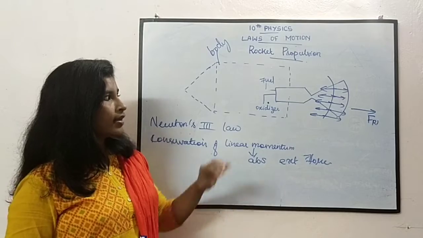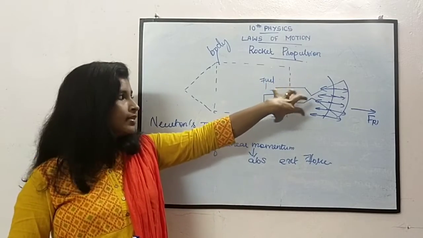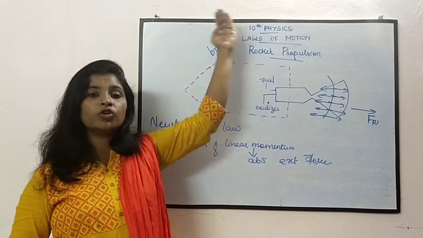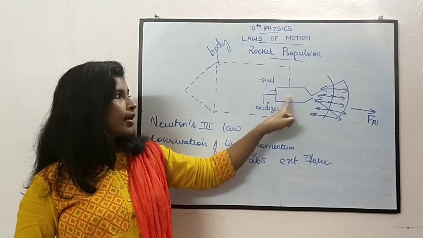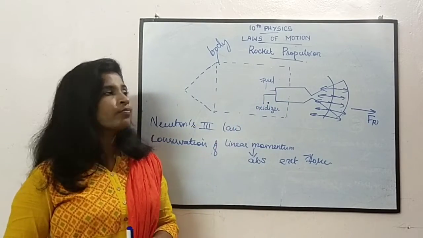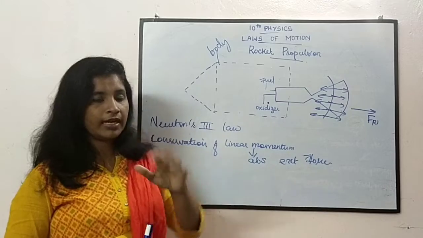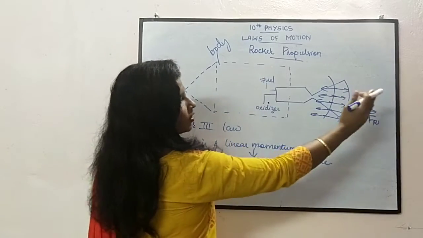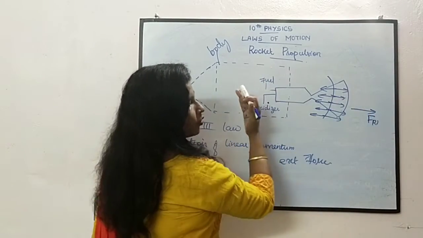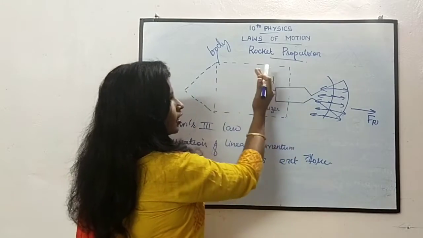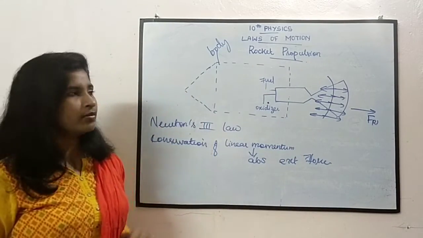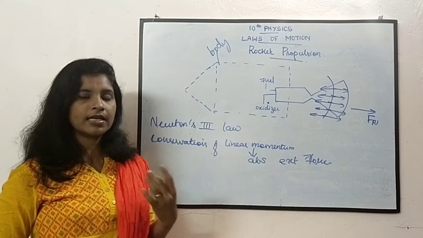Okay, until then, accordingly they will set the fuel over here. According to the height at which it has to stay, they will set the fuel over here. Okay, so because of that you can understand now, because the fuel burns and goes out, we get an equivalent force from outside. That is why the rocket is moving upward. Similar will be for the jet plane, everything.